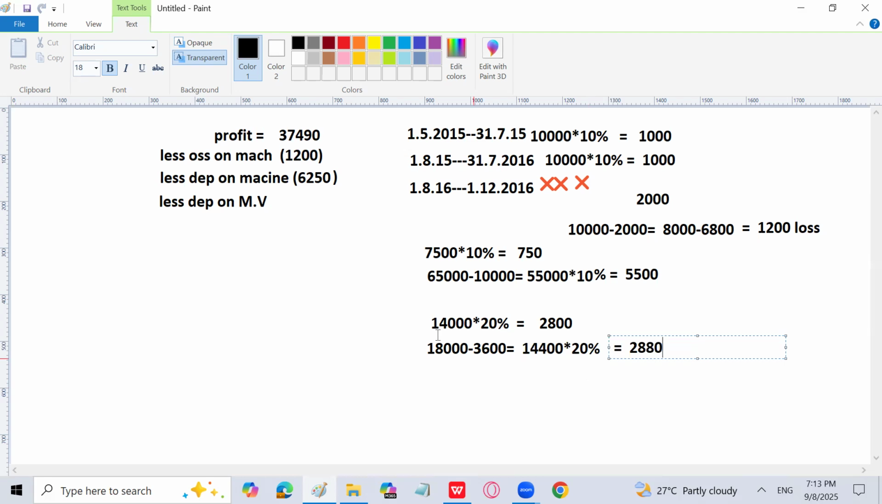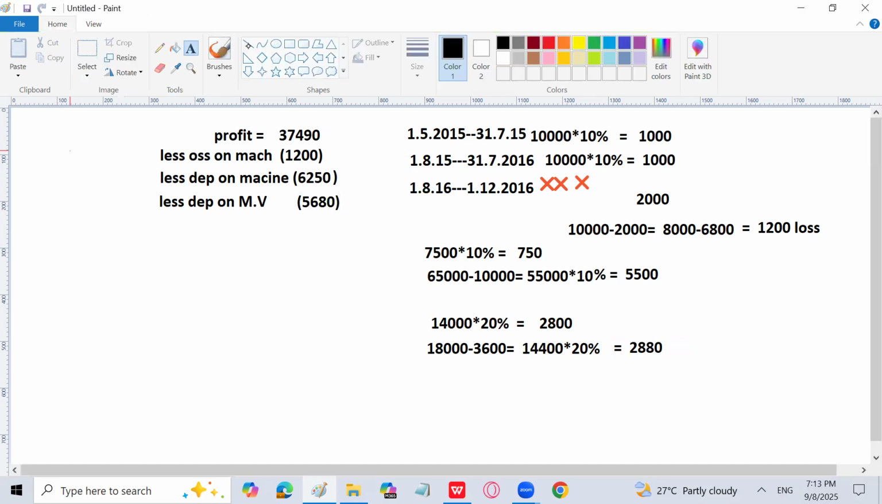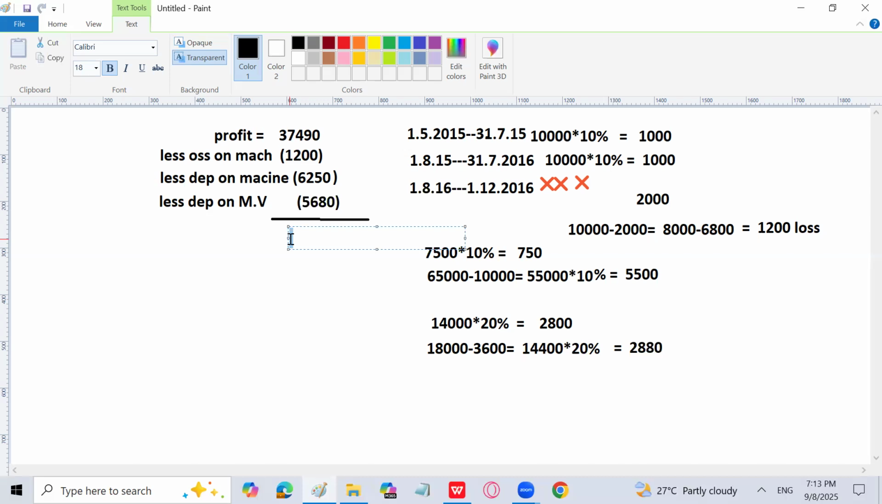That is 5680. So I will subtract depreciation here. 5680. So let's subtract it out of the profit, and we will get the corrected profit for the year, because the depreciation has not been subtracted from this profit yet. 37490 minus 1200 minus 6250 minus 5680. So the answer is 24360.